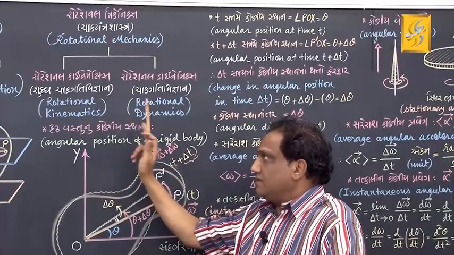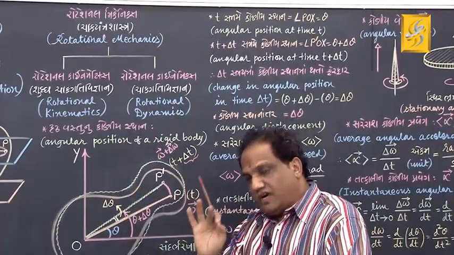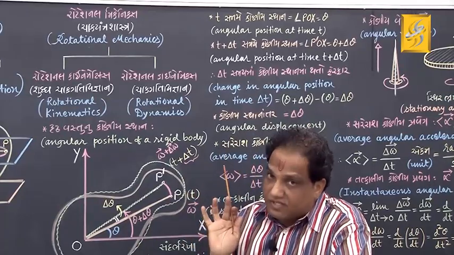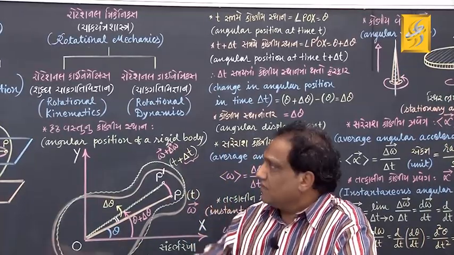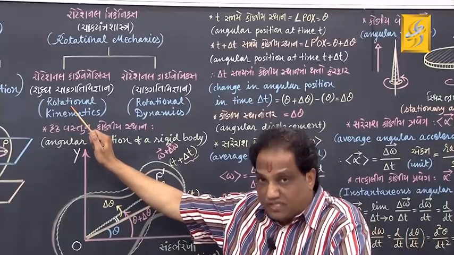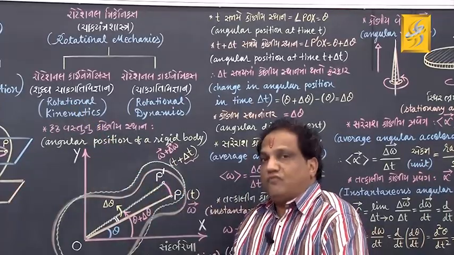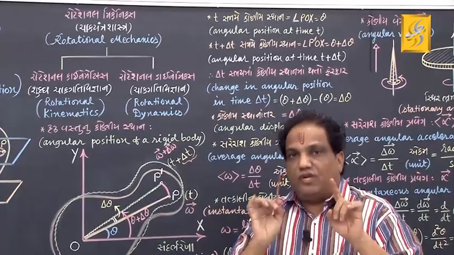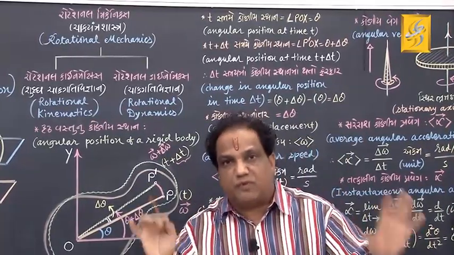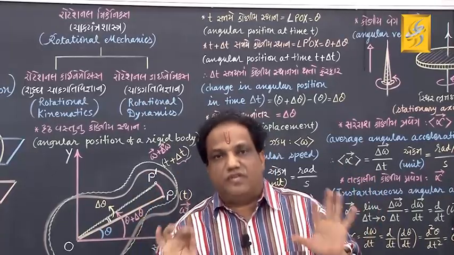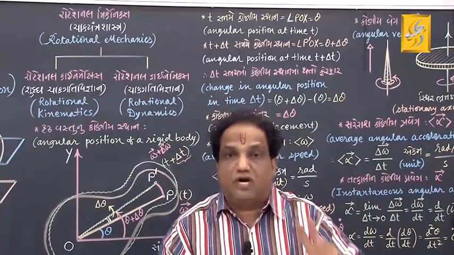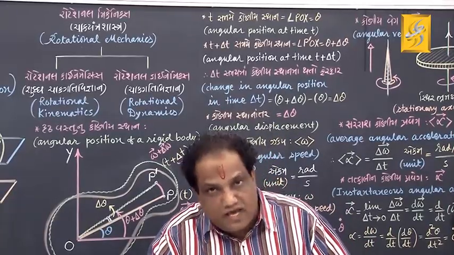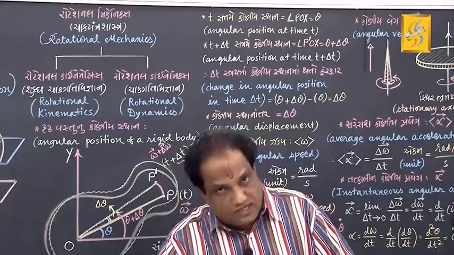In both the branches, we definitely study rotational motion of a rigid body, but there is a difference. What is the difference? When you study rotational motion of a rigid body in this branch, we do not make that study very much in detail. We do not specify the reasons responsible for rotational motion. We simply study rotational motion without mentioning those reasons. Such a superficial study is known as rotational kinematics.